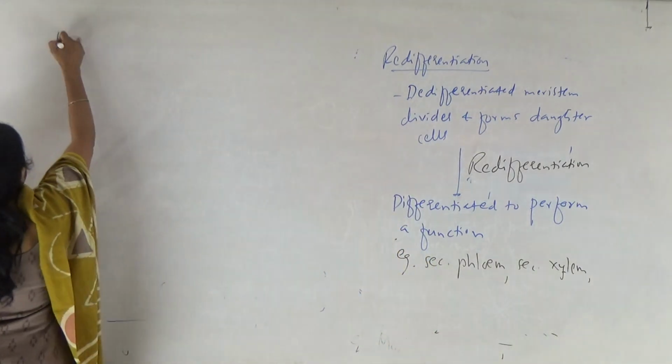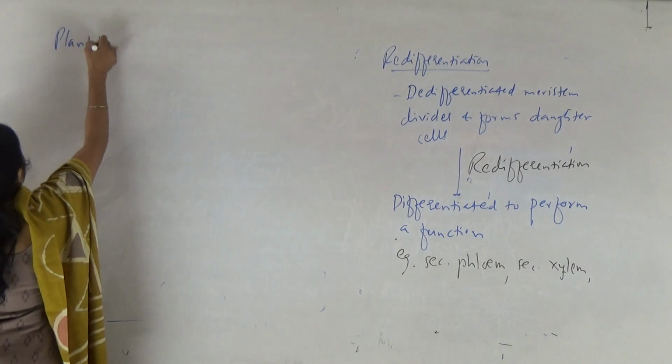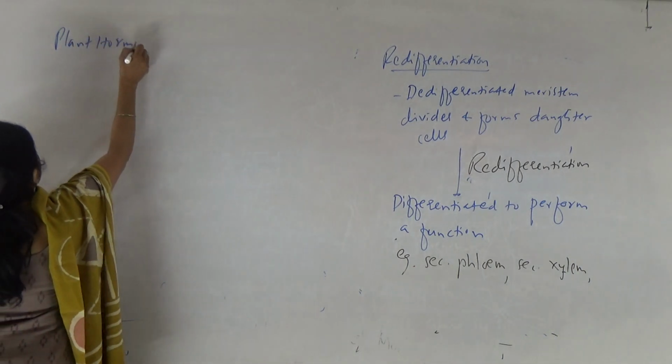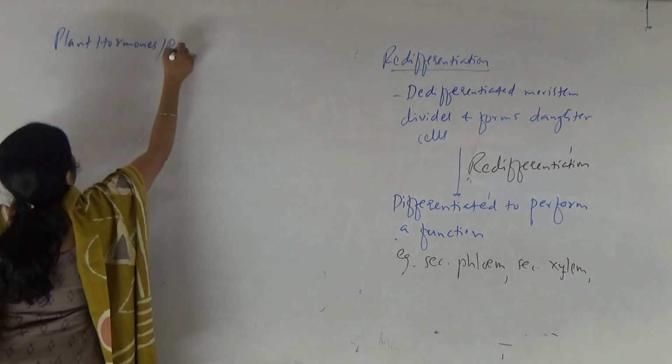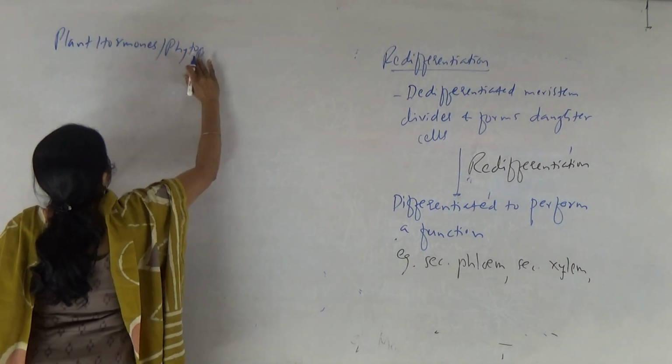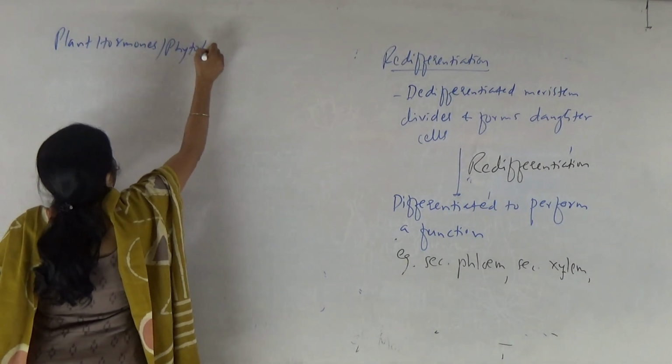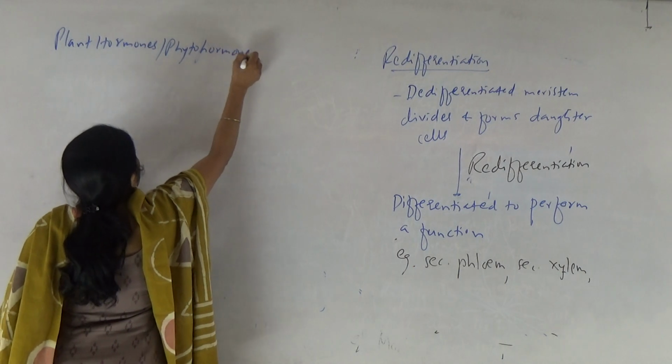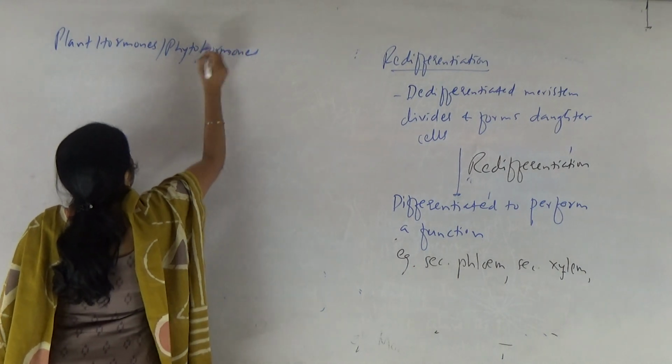Plant hormones, which are also called phytohormones. Phyta means plant and hormones means complex organic substances.